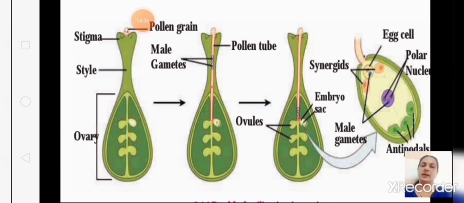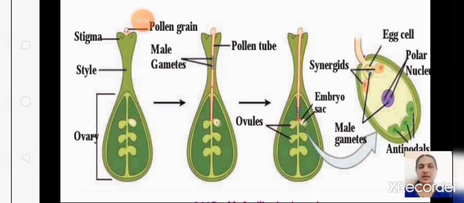And we saw budding in yeast, and we saw how a small bud comes on the parent, and the daughter nucleus also enters into the bud. And when it has grown fully, it will fall off and grow. And we saw in multicellular organisms, fragmentation in Spirogyra, how it breaks into fragments and each will develop into a daughter Spirogyra.